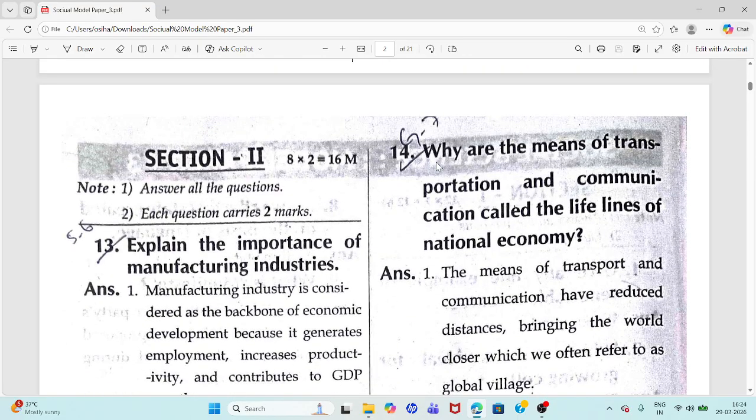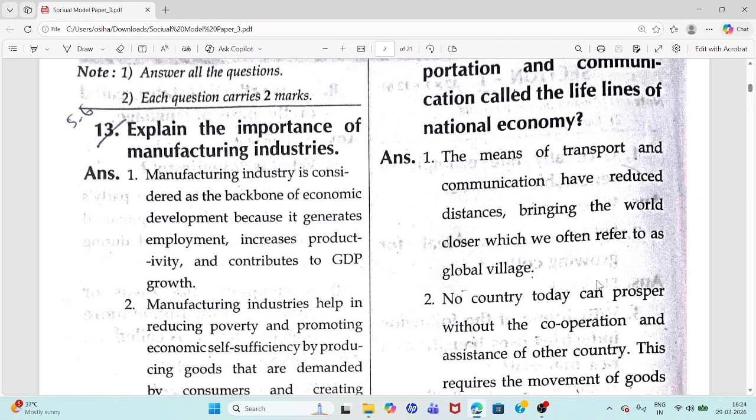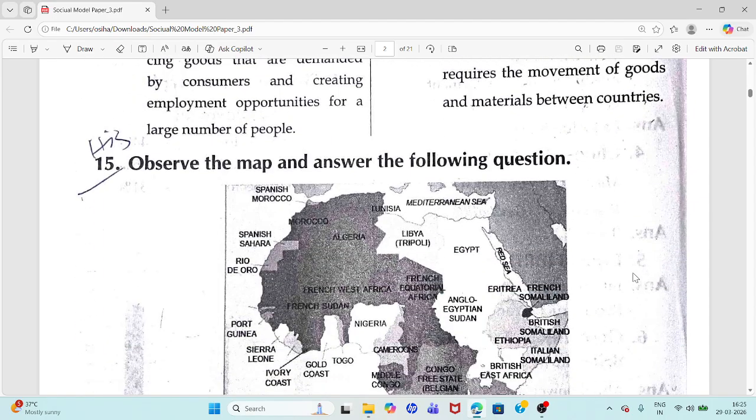Question 14. Why are the means of transportation and communication called the lifelines of national economy? Because they reduce the distance. Point 1. The means of transport and communication have reduced distances, bringing the world closer, which we often refer to as a global village. Point 2. No country today can prosper without the cooperation and assistance of other countries.